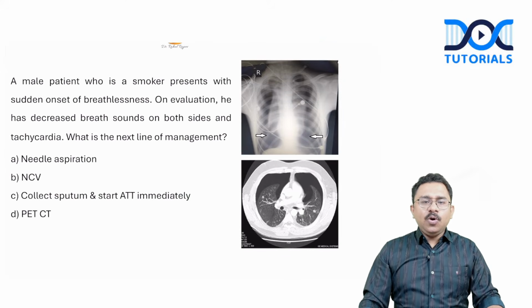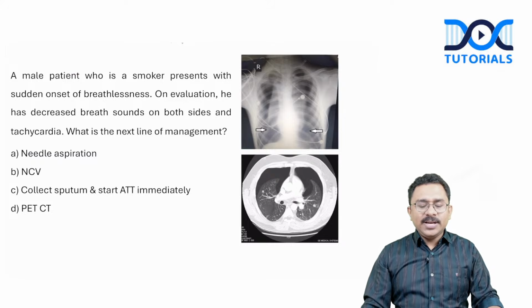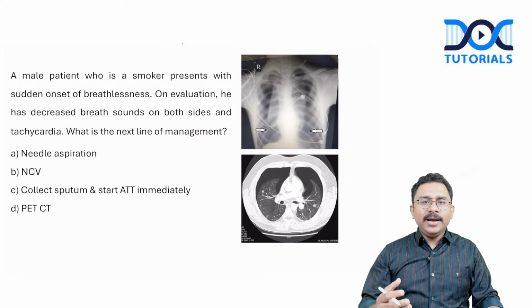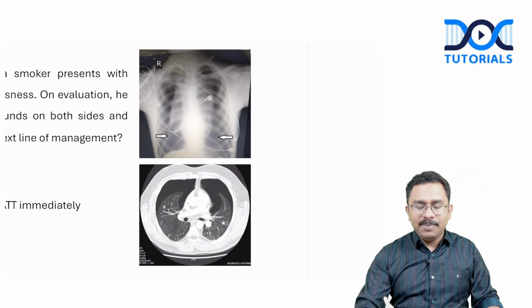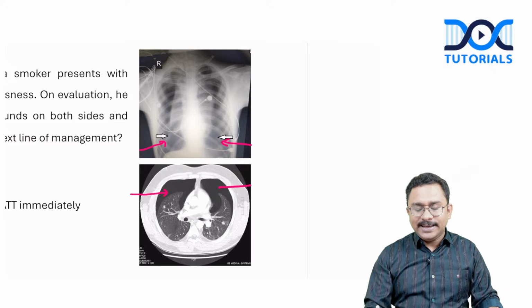A male patient who is a smoker presents with sudden onset breathlessness. On evaluation, he has decreased breath sounds on both sides and tachycardia. What is the next line of management? According to students, they all told me that there were 2 images for this question, and both the images substantiated the diagnosis, wherein it was a bilateral pneumothorax. A bilateral pneumothorax evident in the chest X-ray, evident in the CT scan as well.